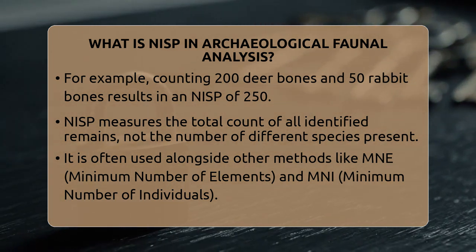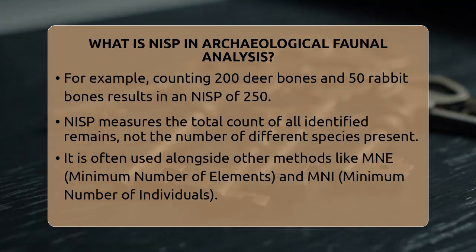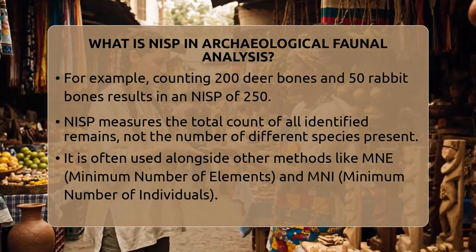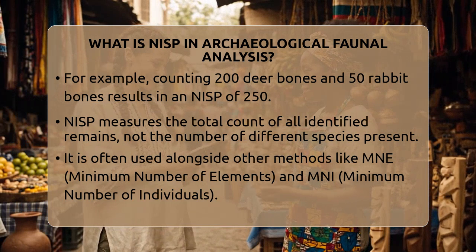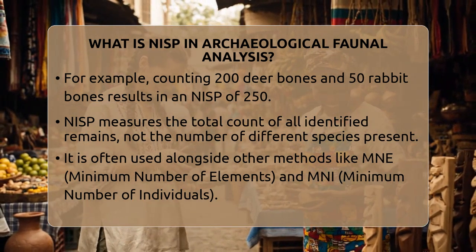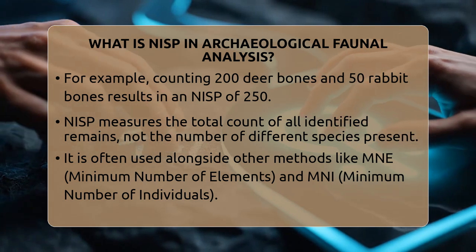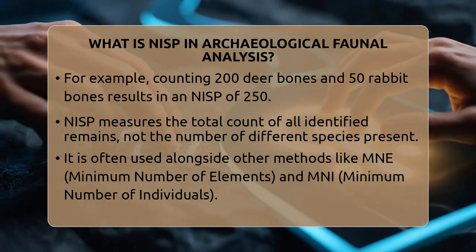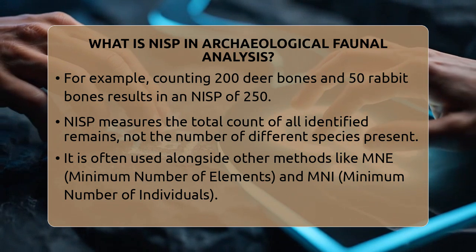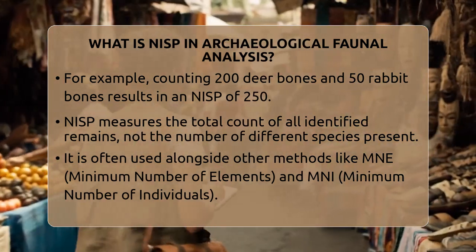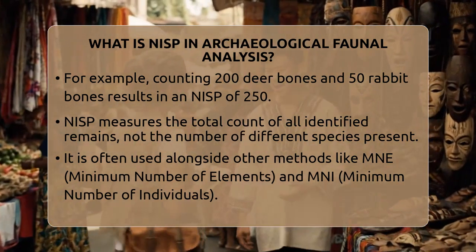Sometimes people confuse NISP with the number of species present, but it's actually the total count of all identified remains. So, if you find 100 bones of deer and 50 of rabbits, the NISP is 150, regardless of how many species there are. Archaeologists often use NISP alongside other tools like NUSP, which stands for Number of Unidentified Specimens, and